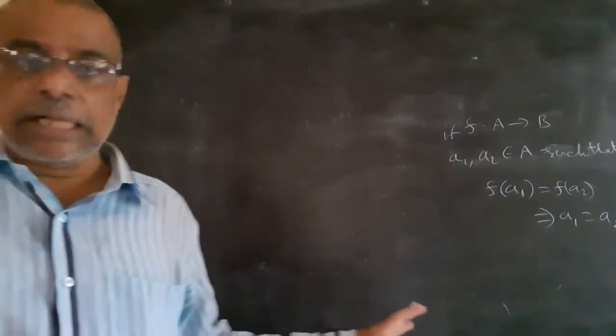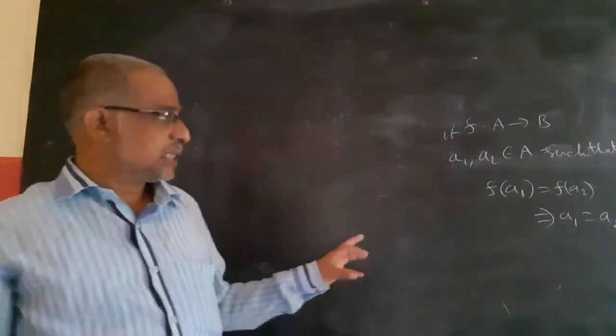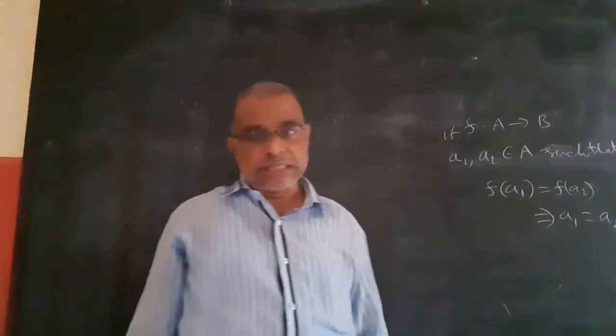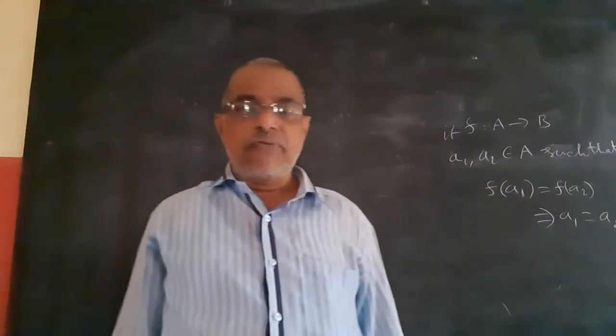Yesterday we discussed all this. This is called a 1-1 function.